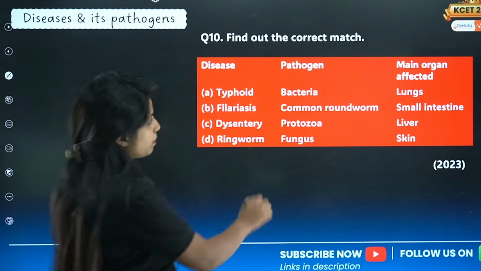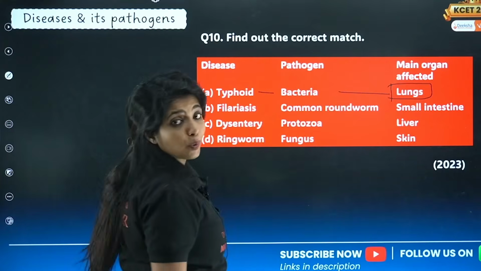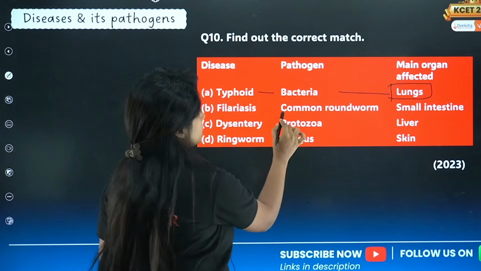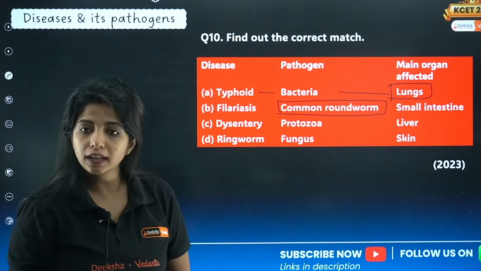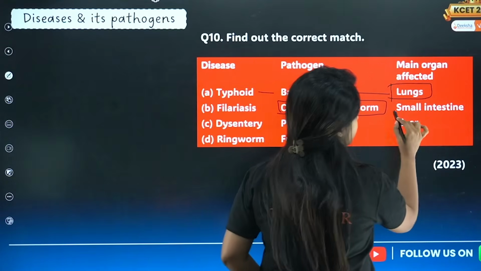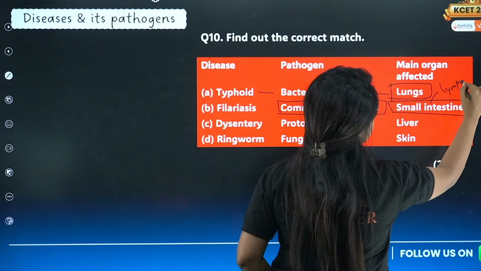Next, find out the correct match. Typhoid is caused by bacteria and this is going to affect our lungs. No, typhoid affects our small intestine. Filariasis is caused by common roundworm. No, filariasis is caused by Wuchereria bancrofti, and it does not affect our small intestine. It affects our lymphatic system.